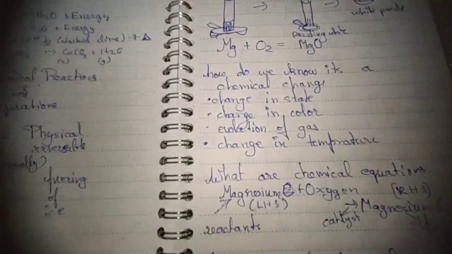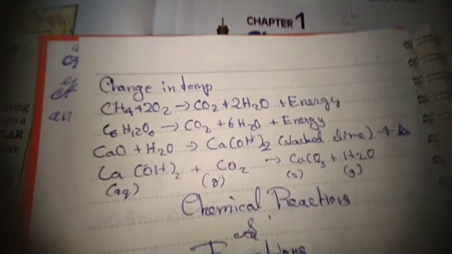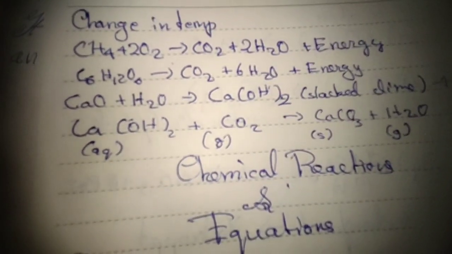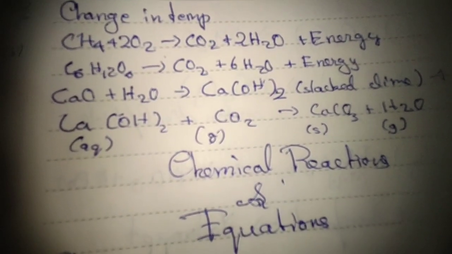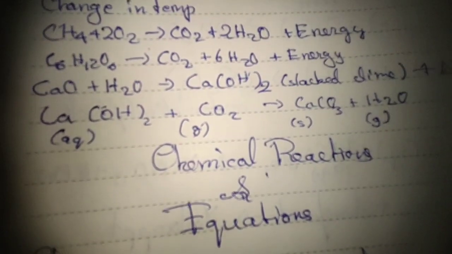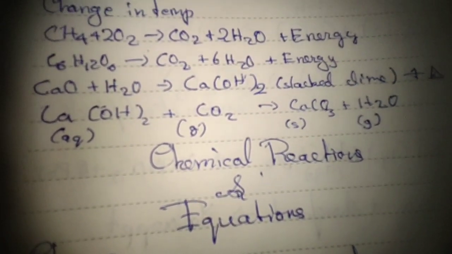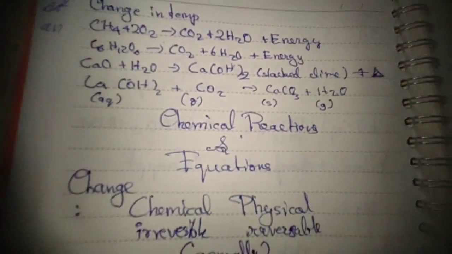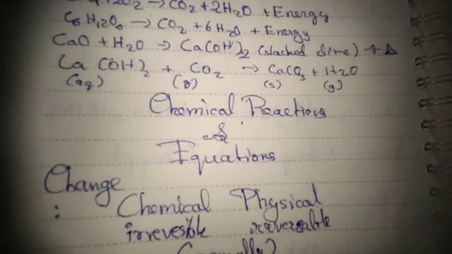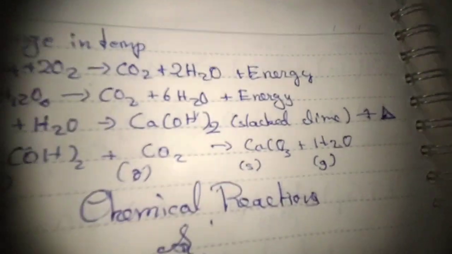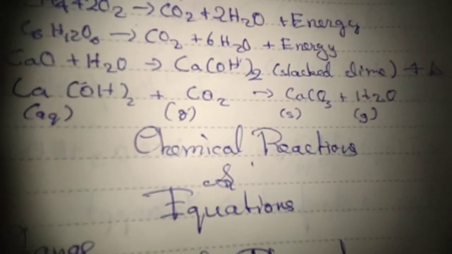We have already discussed change in state, now change in temperature. Here we have some examples. For example, CaO, which is quicklime, plus water, gives off calcium hydroxide, slaked lime, which gives off heat.